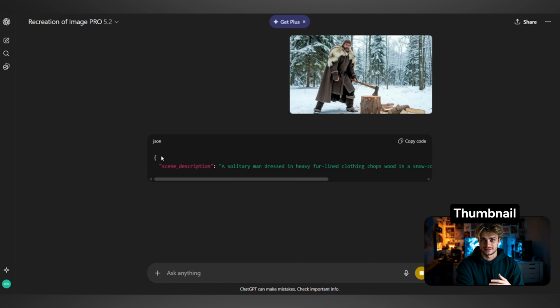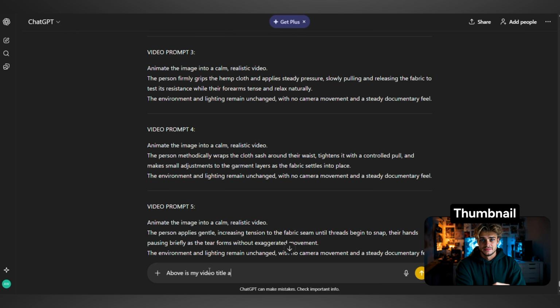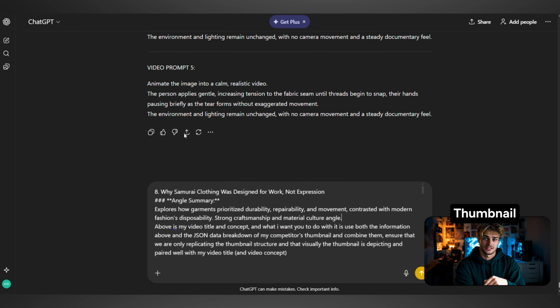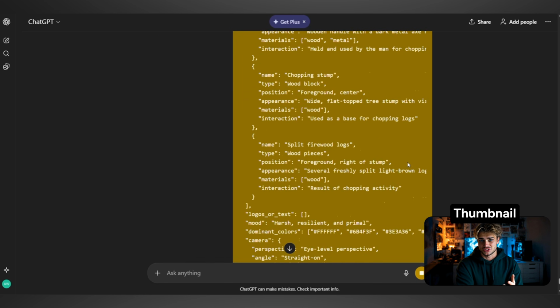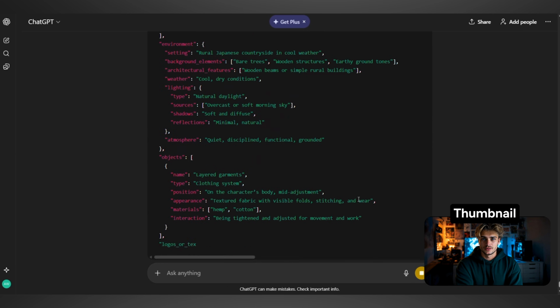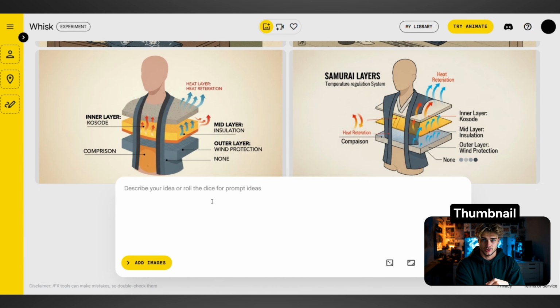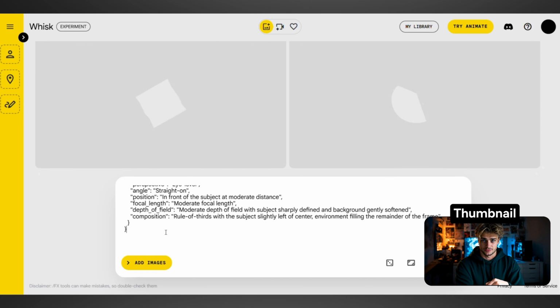Then let's head back to our old conversation where we did all of the production inside of. Insert the JSON data and paste in your title and video summary. Prompt ChatGPT to build you a thumbnail prompt while replicating the thumbnail structure. Now you can also ask ChatGPT to give you a few more variations to split test them, which I prefer. It gives you more data on what thumbnail structure is best for your audience.